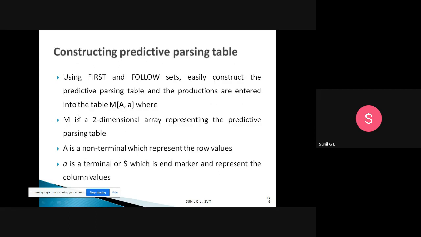Then, after that, how will we construct it? You need to compute FIRST and FOLLOW sets for the given productions.